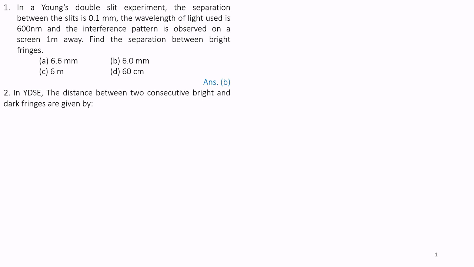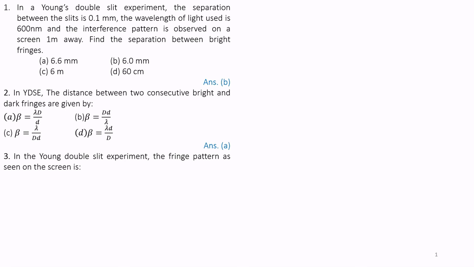Question number 2. In Young's double slit experiment, the distance between two consecutive bright and dark fringes is given by, we have to identify the formula. Option A, beta is equal to lambda capital D by small d. Option B, beta is equal to capital D into small d by lambda. Option C, beta is equal to lambda divided by capital D into small d. And option D, beta is equal to lambda d by capital D. The correct answer is A.